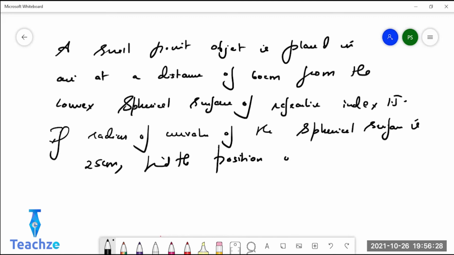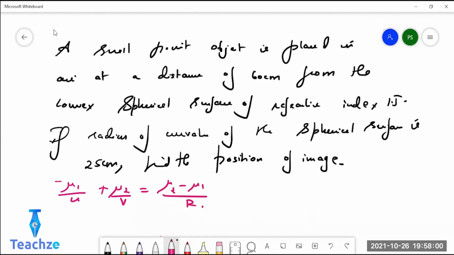Just apply the formula and sign convention, and you will get the answer. Try doing it by yourself. What formula will you use here? Object is placed in air. You know that the object is placed in the rarer medium. So the formula will be minus mu1 by u plus mu2 by v equals mu2 minus mu1 by r. The refractive index of air is 1, refractive index of glass is given as 1.5, r is 25, u is minus 60 because u is always measured to the left. Use the formula and find v correctly.